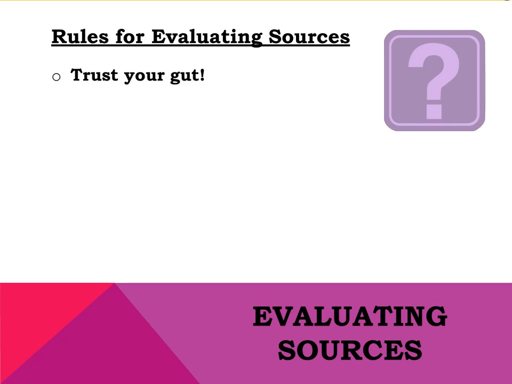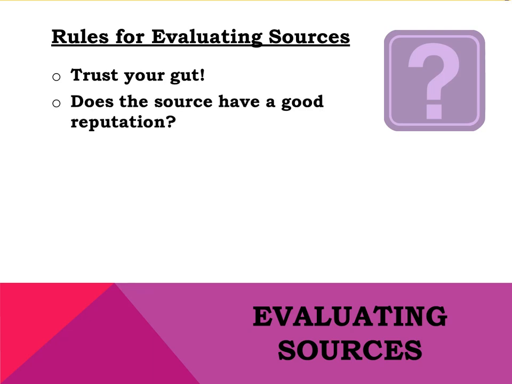The first rule of evaluating sources is to trust your gut. If a source's info seems fishy or you see a lot of typos or broken links, then that is a source to avoid. The second rule is to take a careful look at a source's credibility. An article from a major news source like CNN.com or MSNBC.com should be fine. An article from a private individual's webpage might be okay, but it might not. You have no reputation there and no guarantee of accuracy or validity.